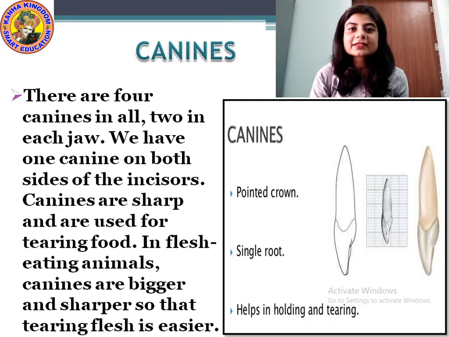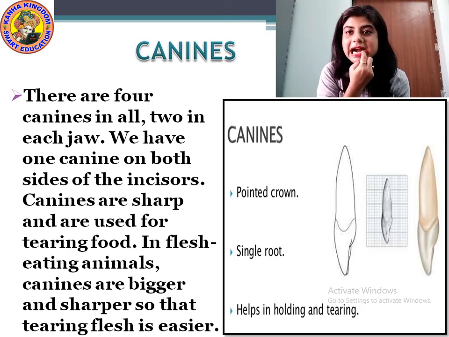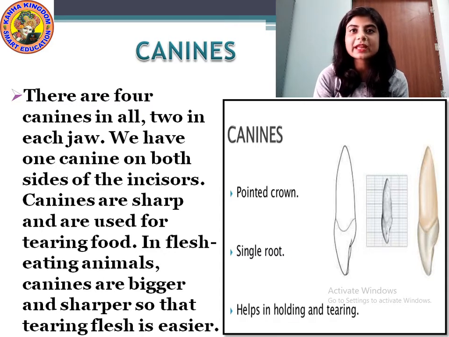Now our next type is canines. Our next type comes after incisors. There come canines, the pointed teeth. Can you see? These pointed teeth are called canines. There are 4 canines altogether. Can you see the picture?